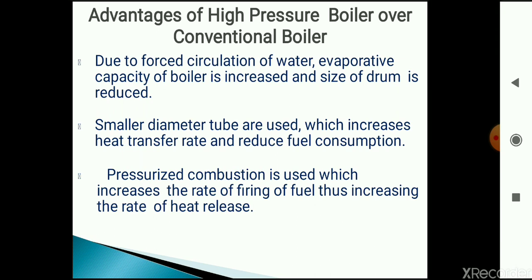Second, small diameter tubes are used, which increases heat transfer rate and reduces fuel consumption. Heat can be transferred easily from hot flue gases to the water due to the small size tubes, and the heat transfer coefficient increases. Next, pressurized combustion is used, which increases the rate of firing of fuel and thus increases the rate of heat release. This is one of the important advantages of pressurized combustion.